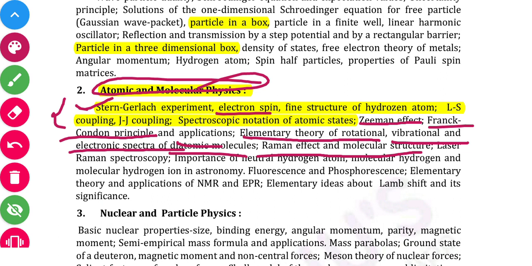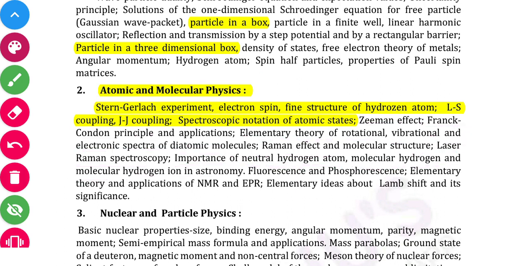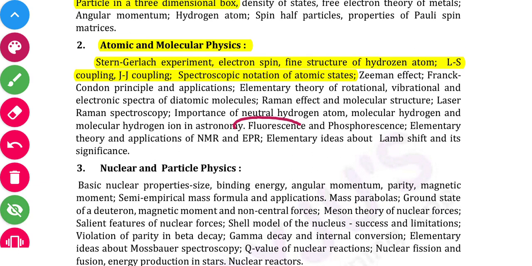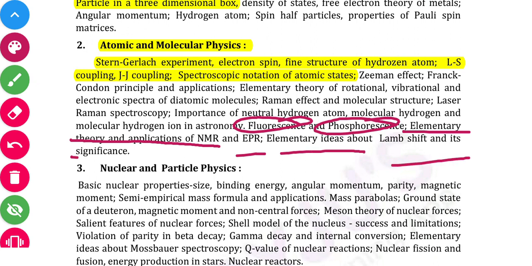Okay, laser, Raman spectroscopy, importance of neutral hydrogen atom, molecular hydrogen and molecular hydrogen ion in astronomy. Okay, and the next topic is fluorescence and phosphorescence, elementary theory and application of NMR, nuclear magnetic resonance, EPR. Okay, and elementary ideas about Lamb shift and its significance.